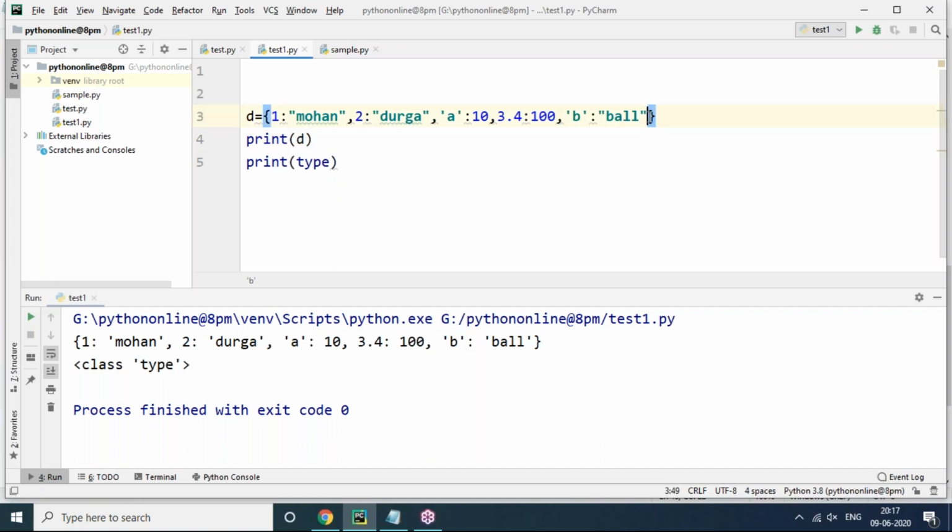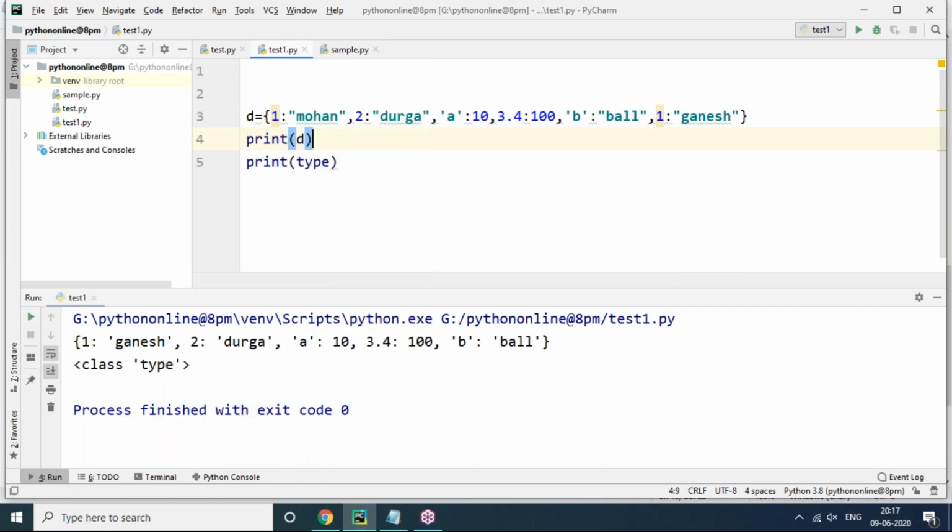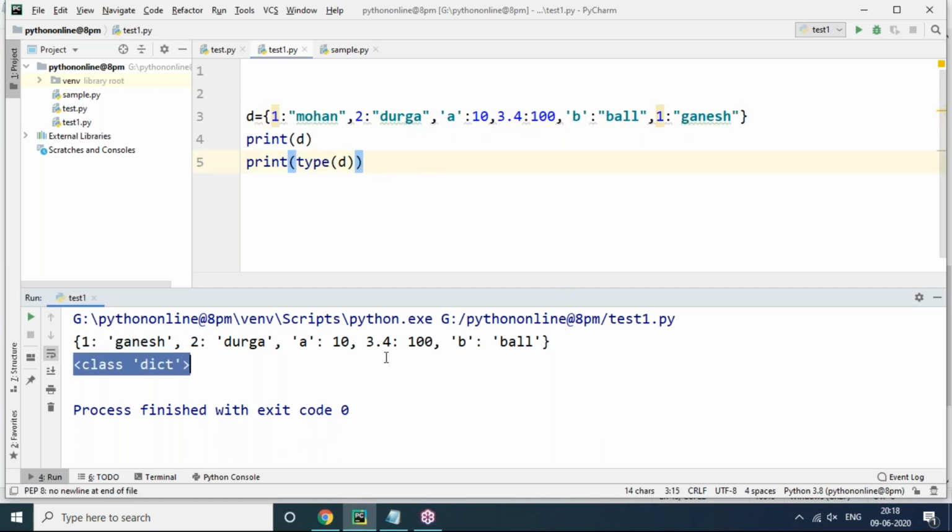But observe here, I said that a key must be unique, but here I'm giving a duplicate key. One is key 1 with Mohan, and Ganesh is the value for the same key. It won't give any error. Only the unique key will be maintained, meaning it will ignore one of them. Only one key-value pair will be present in the output, not two. One more pair is going to be ignored. So this is dictionary creation, and type of d means dictionary values are coming.